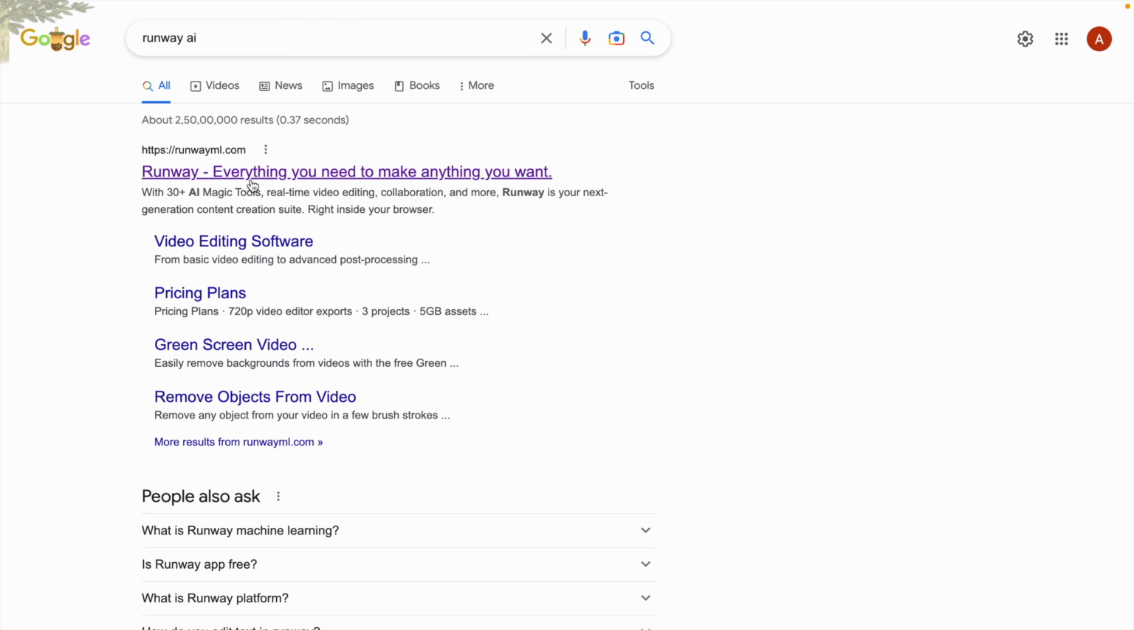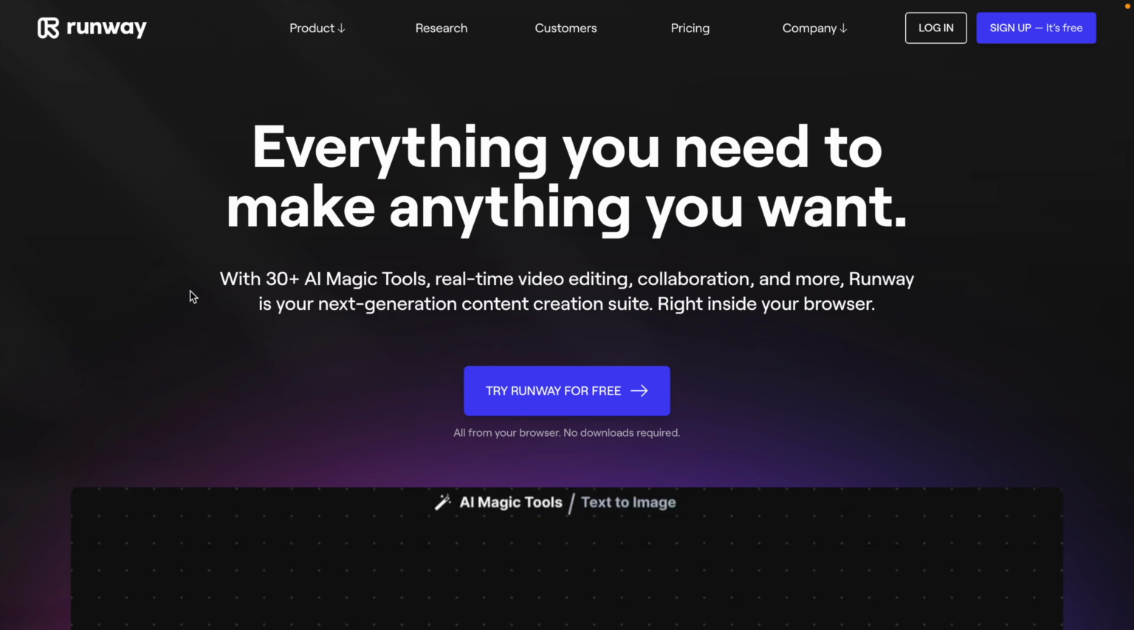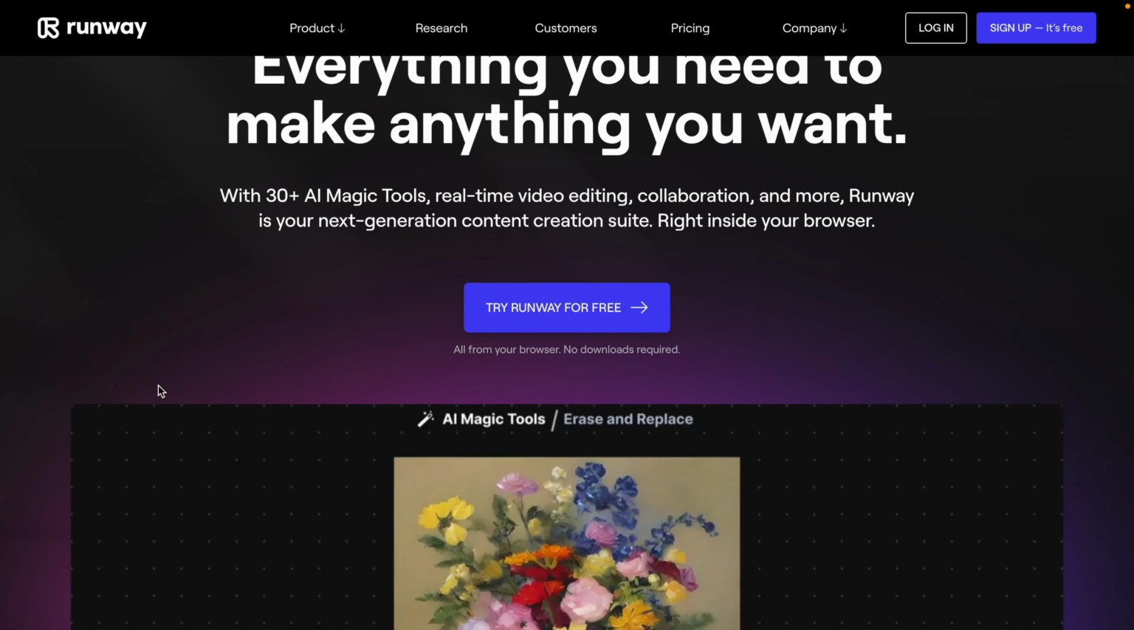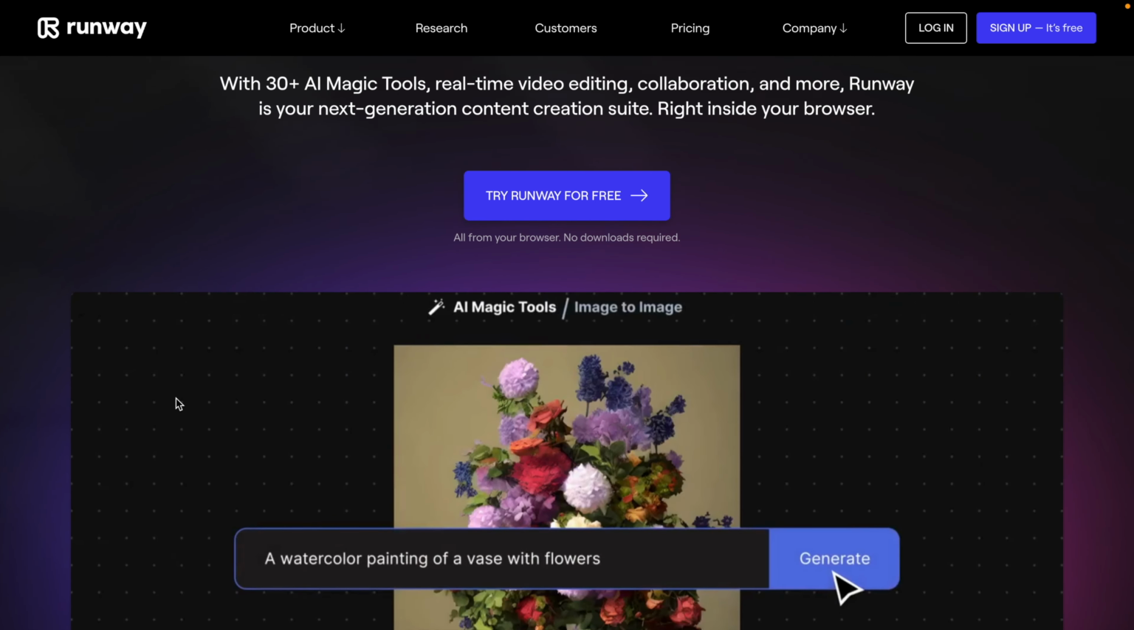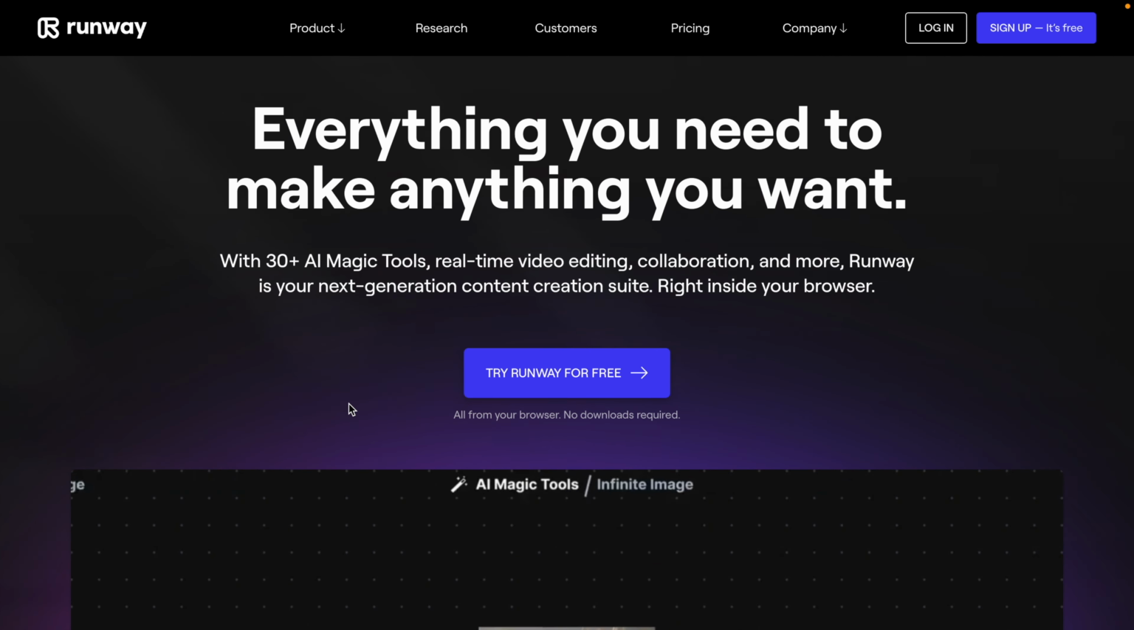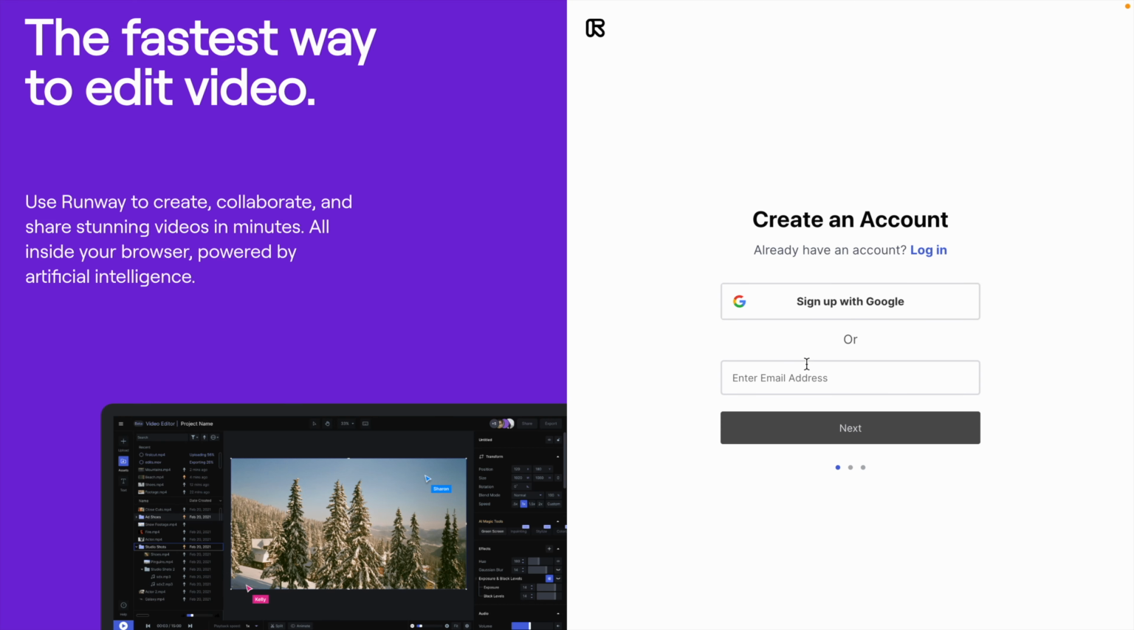So the last AI which I want to discuss is Runway AI. I like this AI very much. Here you can edit your images, and you can even edit your videos. So the flow which I told you is first the creation of text, then images, then video, and now you can do editing.